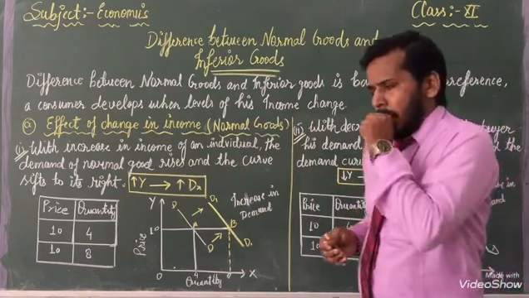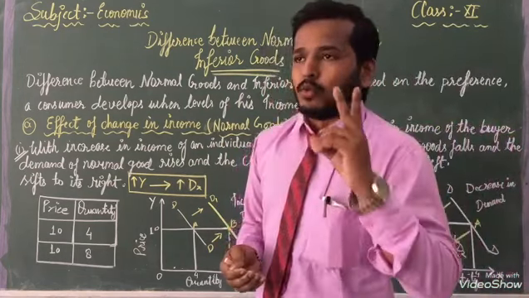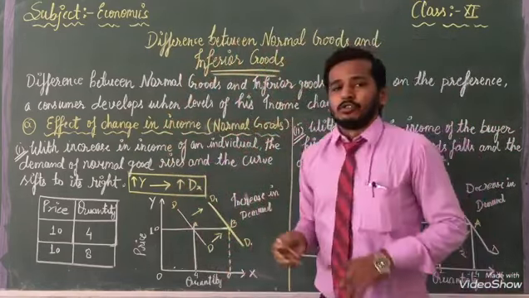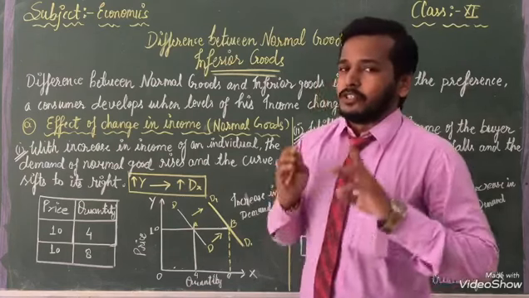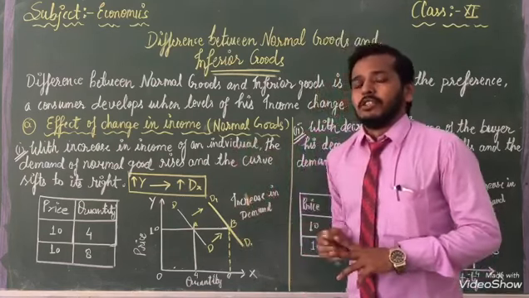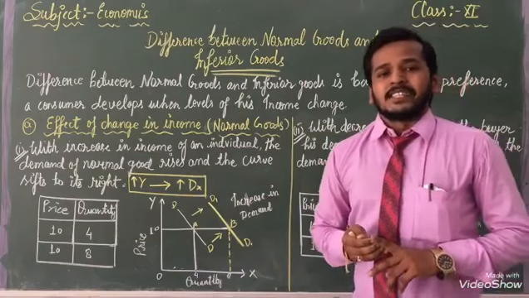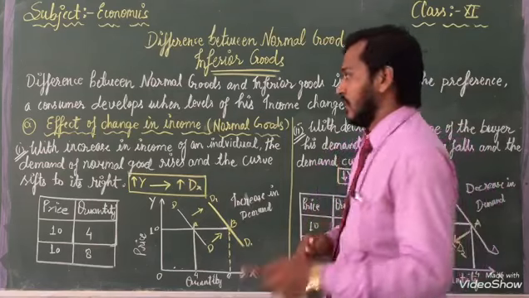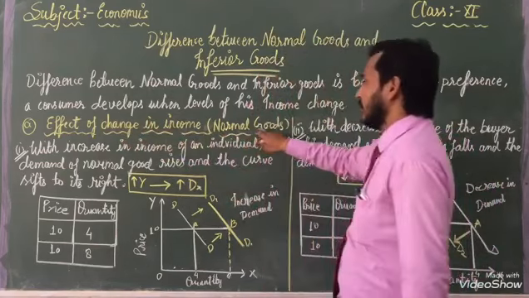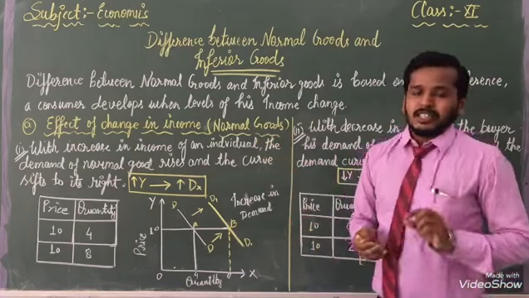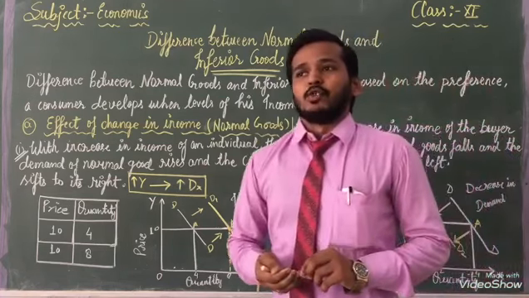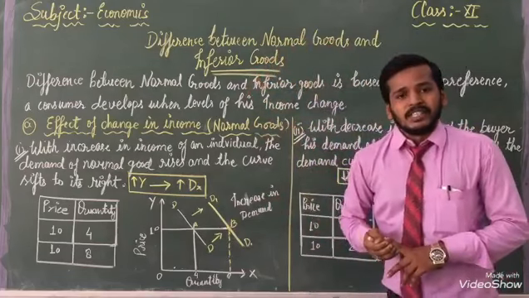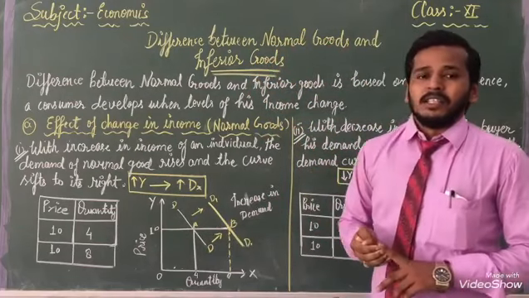Dear students, we have read two types of normal and inferior goods. We are going to read the two types of goods now, and on the board I will explain both topics one by one. First of all we will explain the first one, normal goods, because we can only read step by step. But we will complete the difference between normal and inferior in this topic, one by one.